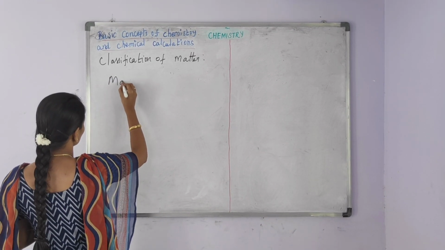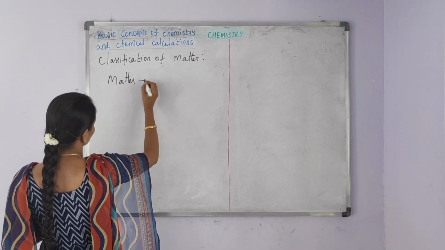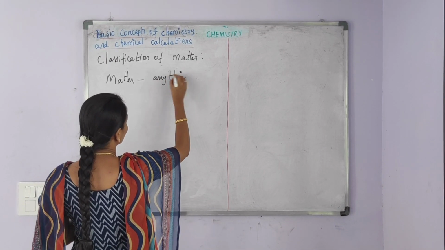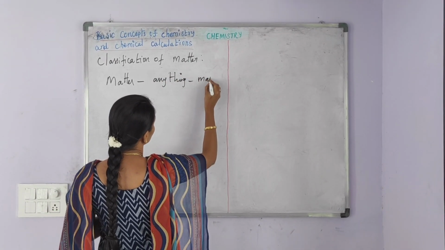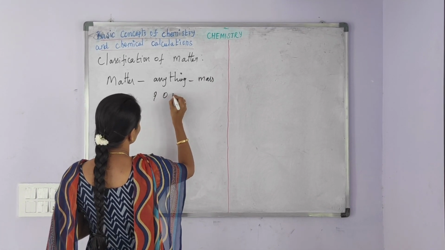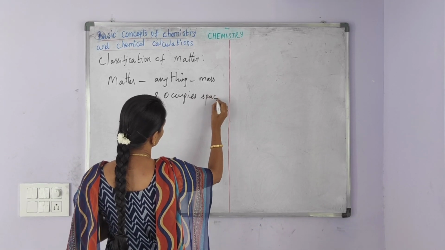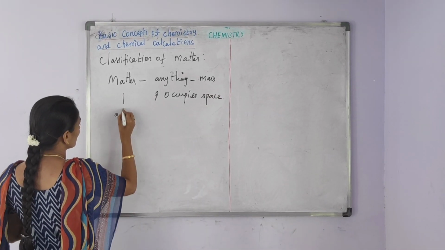Now, the question is, what is matter? Matter is anything that has mass and occupies space. Matter is made up of atoms.